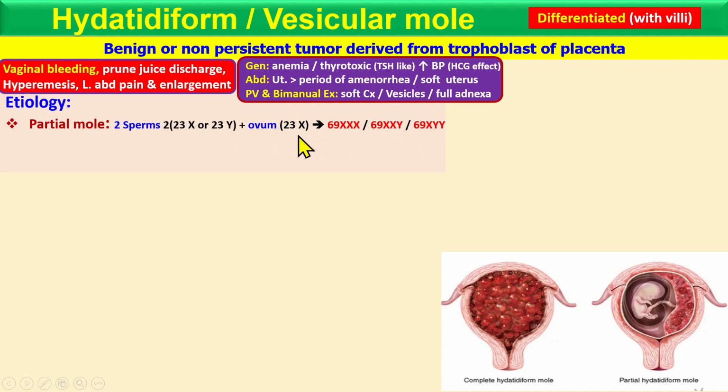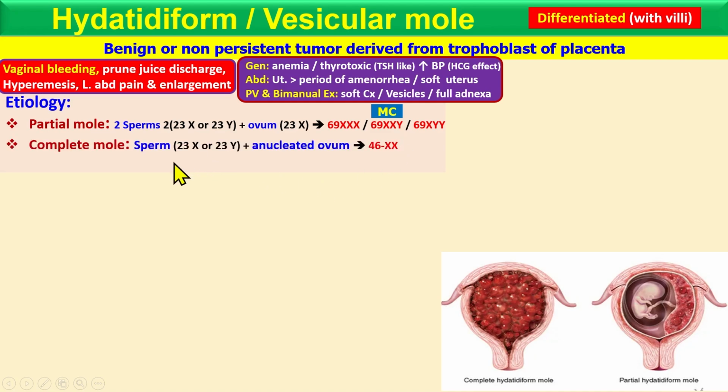But there are different forms. For example, if one X is coming from here and one X is here, it is XXY, which is the most common, while others can occur. Both sperm may give an X chromosome with the X from the ovum, so it's 3X, or XYY. But the most common is 69 XXY.